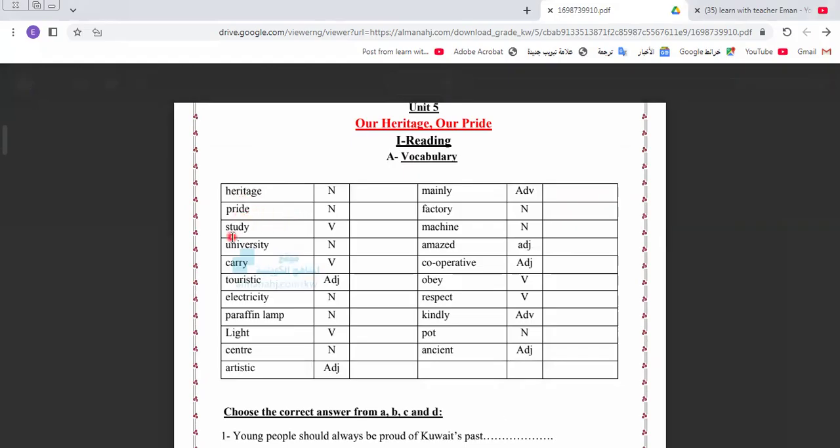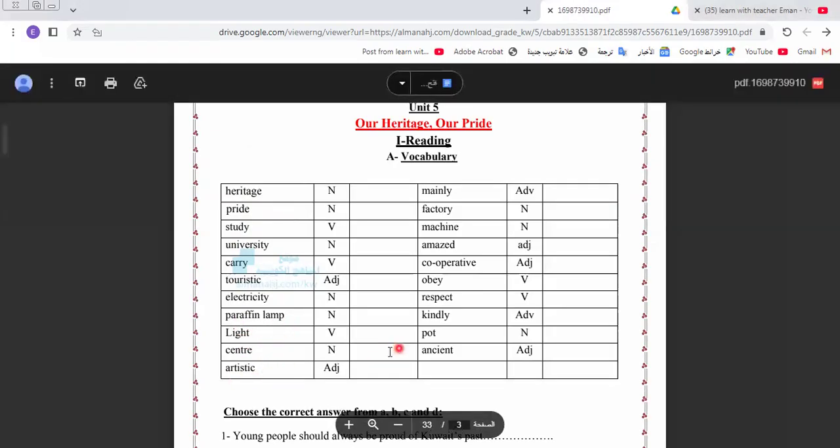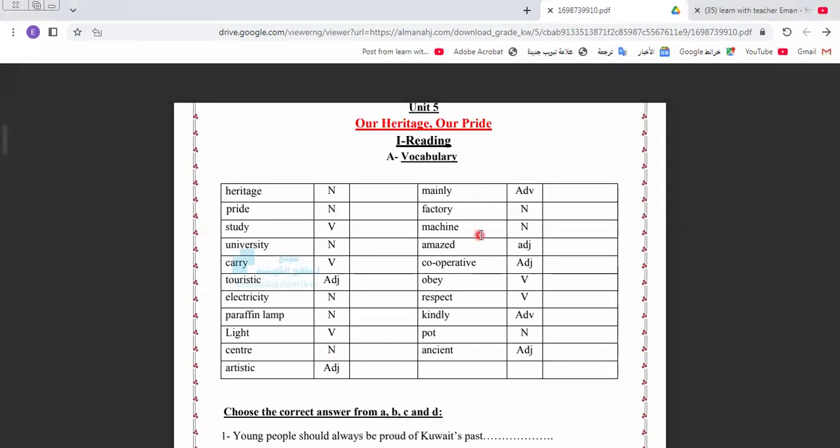Heritage, pride, study, university, carry, touristics, electricity, paraffin, lamp, light, center, artistic, manually, factory, machine, amazed, cooperative, obey, respect, kindly, put, ancient.